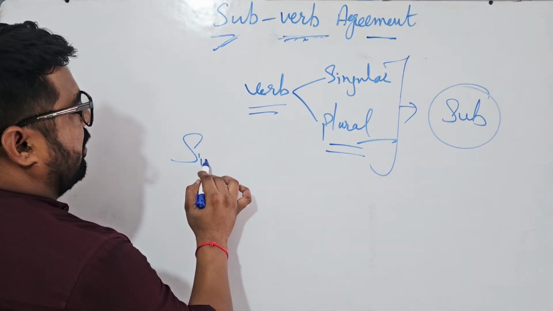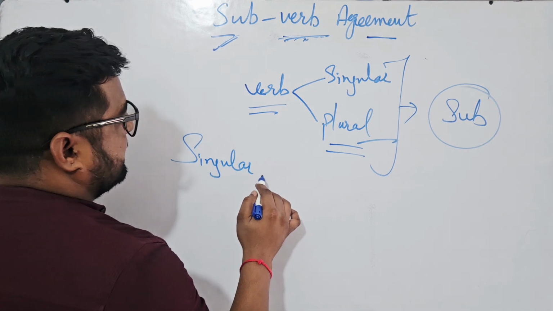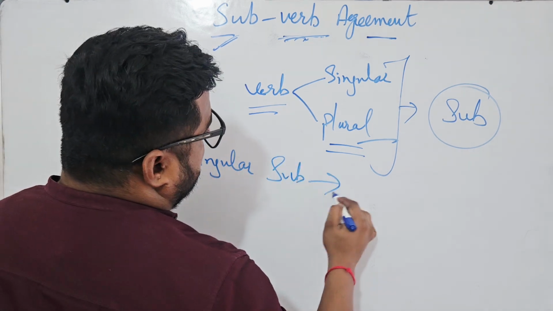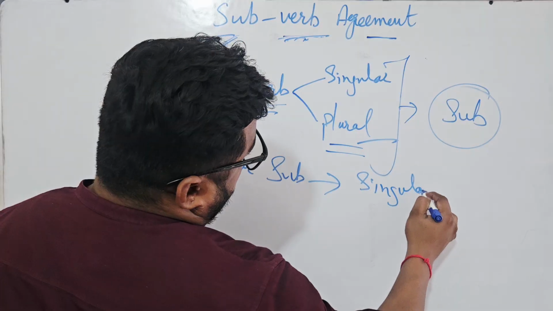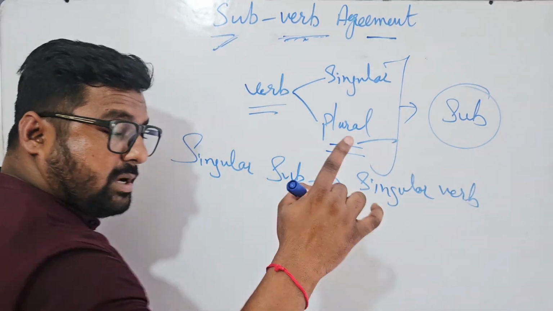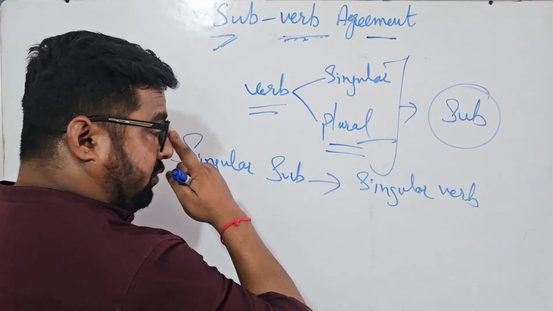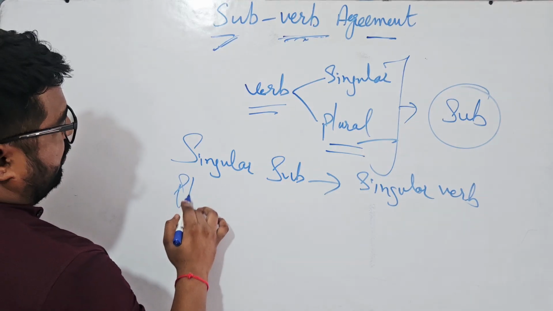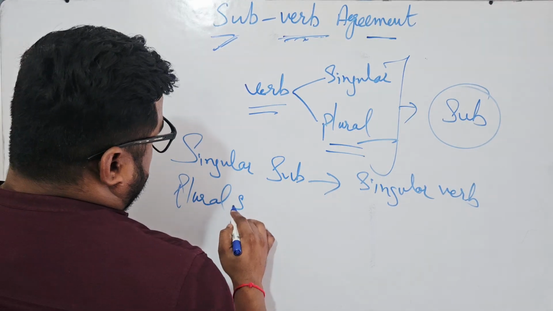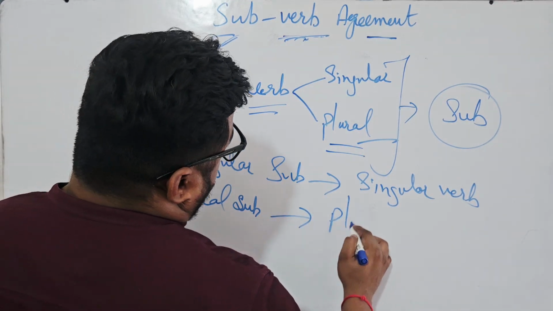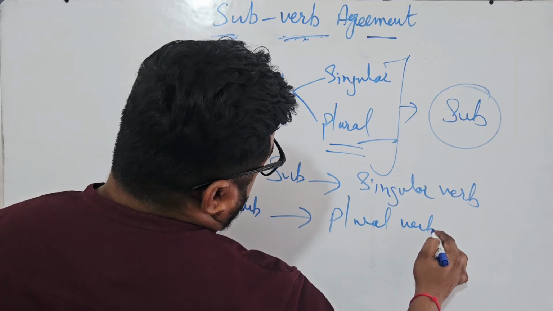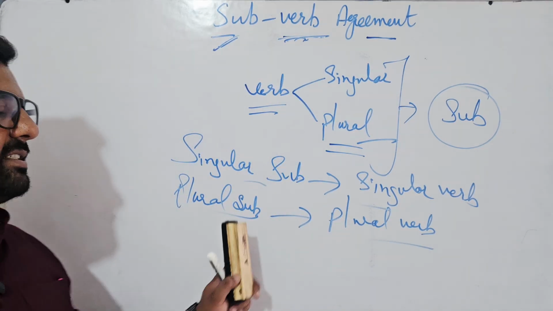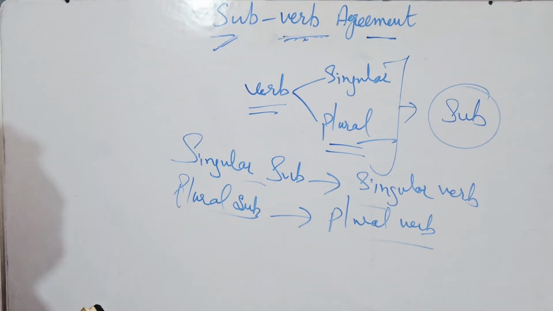So in simple words, I can say singular subject, singular verb. Have a notebook and make notes with me. And plural subject, plural verb. Right? Singular subject, singular verb, plural subject, plural verb.